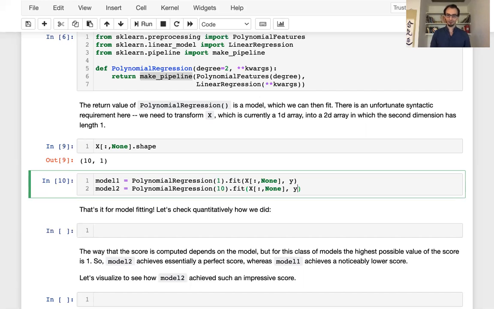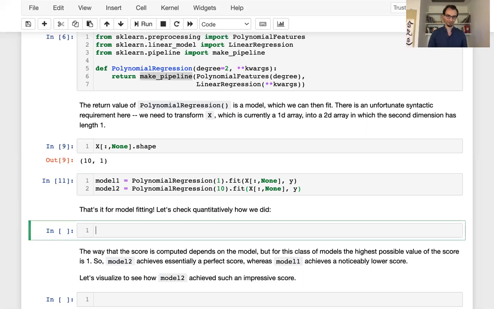Now, if you remember from your algebra classes, if you have a 10th degree polynomial, it can really get very wiggly, okay? The more degrees you have in your polynomial, the more opportunities there are for it to wiggle around. And a 10th degree polynomial can really wiggle quite a lot. So this 10th degree polynomial is more complex. It has more flexibility. It's more able to fit the data well. So let's see how that looks, actually.